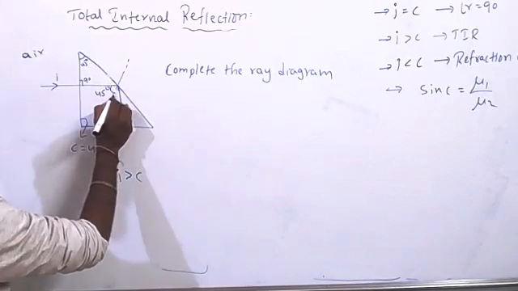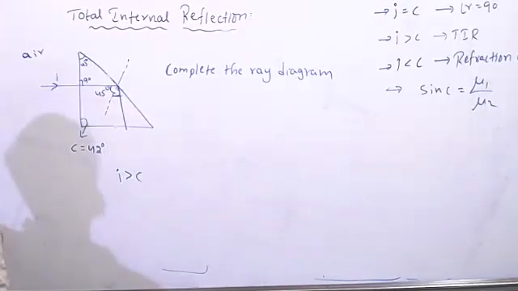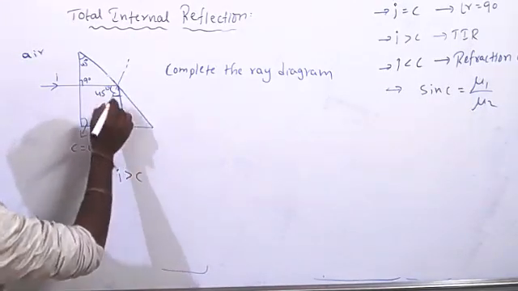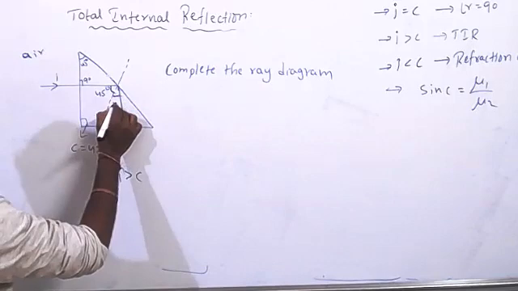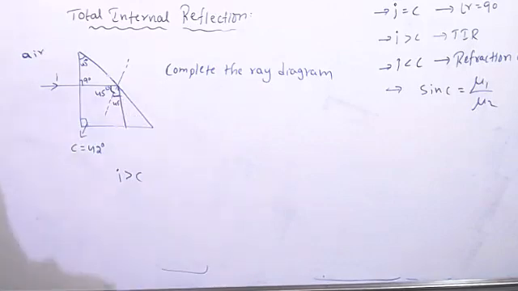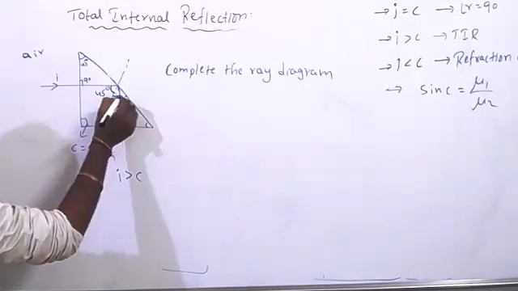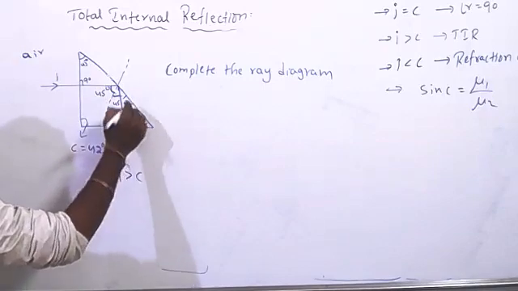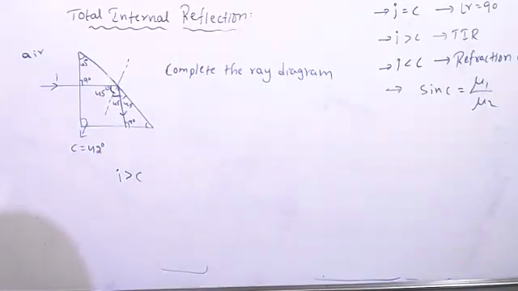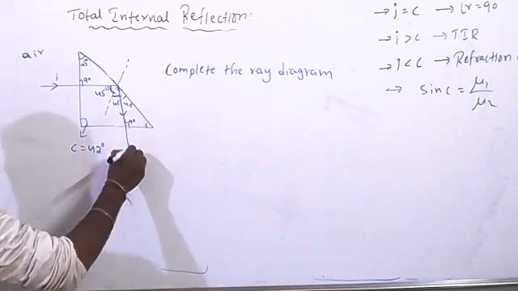Then it will become how much? It is 45. Then it is 90. It will become 45. It is also 45. So light ray will come like this. So it is coming out.